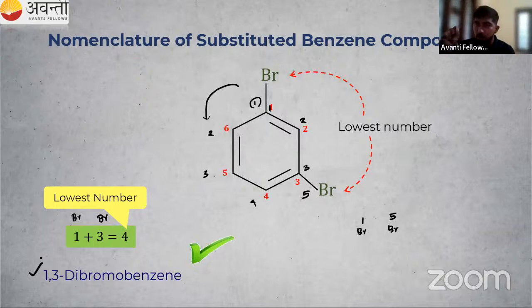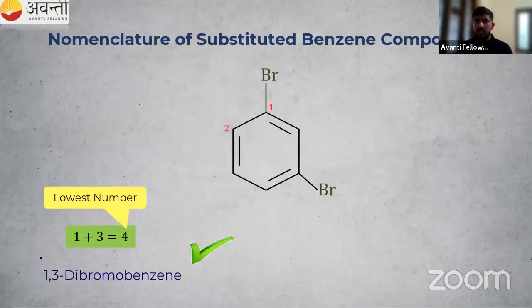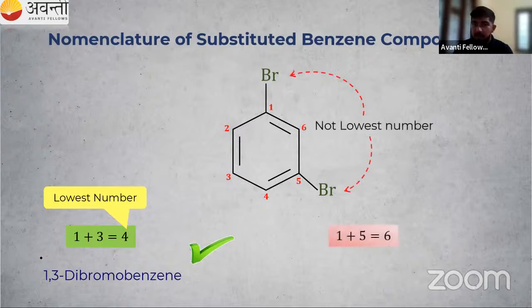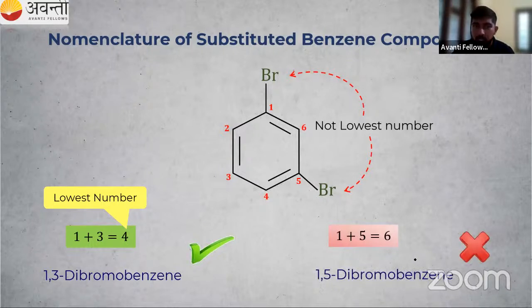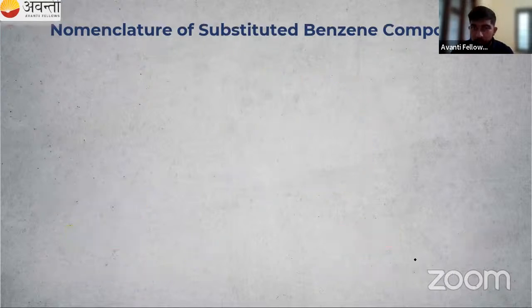So a substituent or branch should get lowest number. Okay, so we have to go like this. And one more example. I will give you some more examples. In this method, 1, 2, 3, 4, 5, anti-clockwise direction, we will get 1, 5. So that is not correct. Our substituents are not getting lowest number. So 1,5-dibromobenzene is a wrong option here. 1,3-dibromobenzene is the correct option here.